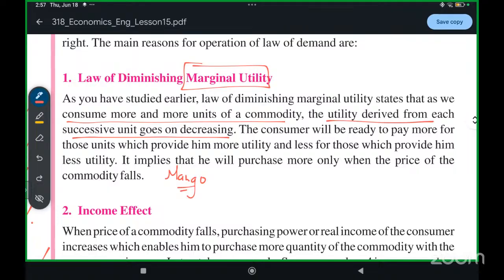So what does that mean? When there is something that we really love and it is priced higher, we will purchase it, because we get more utility from it.